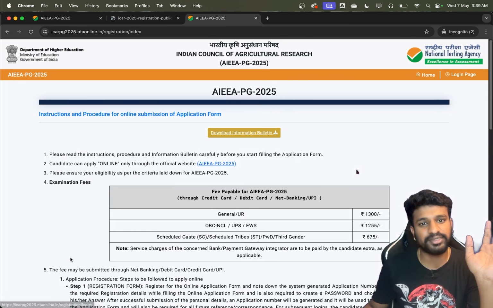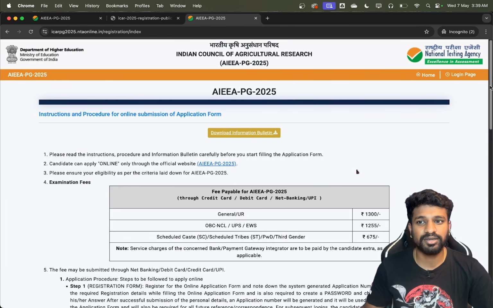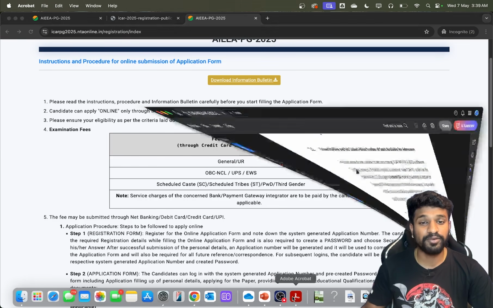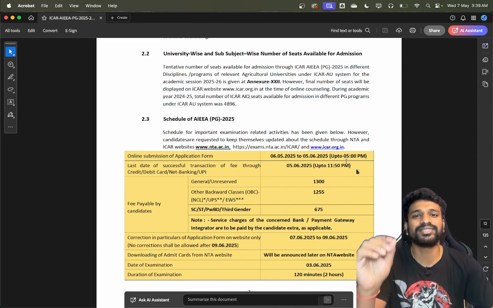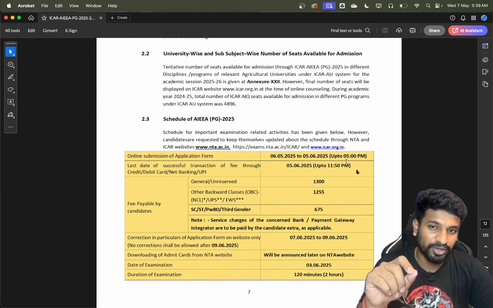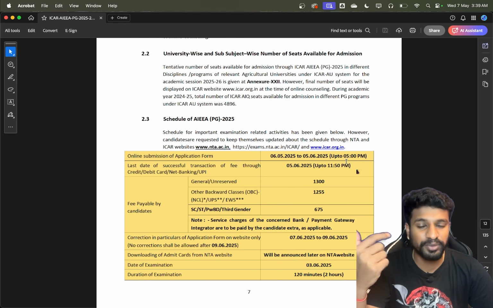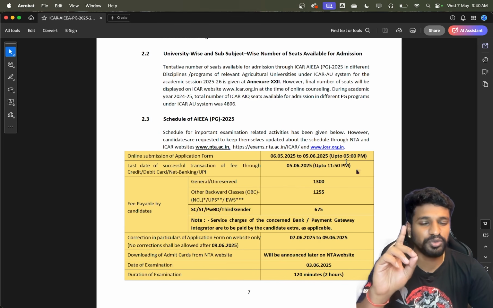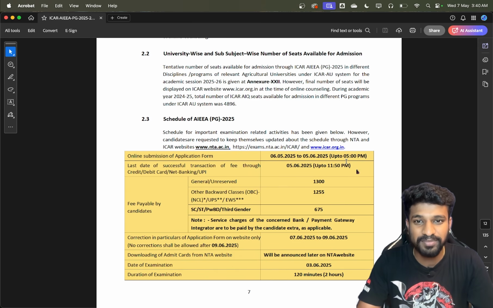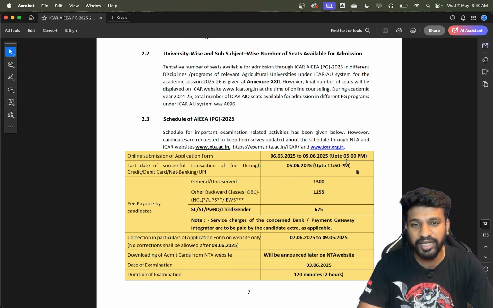So I'll click on the new candidate register here, and there is a document mentioned, download information bulletin. I would definitely recommend that you go through this document at least once before applying for this form. Whether you are watching this video fully or not, even if you already know the process, I still suggest you read this document once to have complete clarity on this exam, because if you are writing these exams, you have to know certain procedures and the complete information prescribed for them, their rules and regulations, eligibility criteria and different things which are clearly mentioned in this information bulletin.